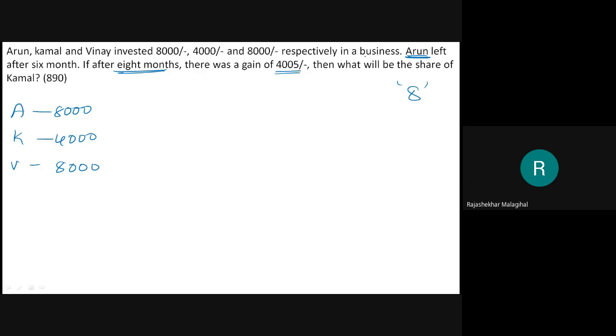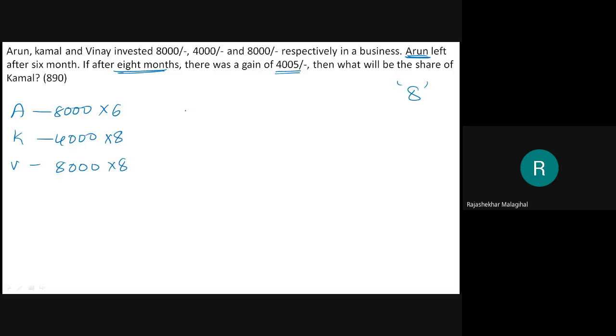But Arun left after 6 months, means Arun was there in the company for 6 months. Very important, the previous problem and this problem are very important. After 6 months he left, means he was there for 6 months. Then what about Kamal? It's not mentioned. Therefore, he will be there for all 8 months.